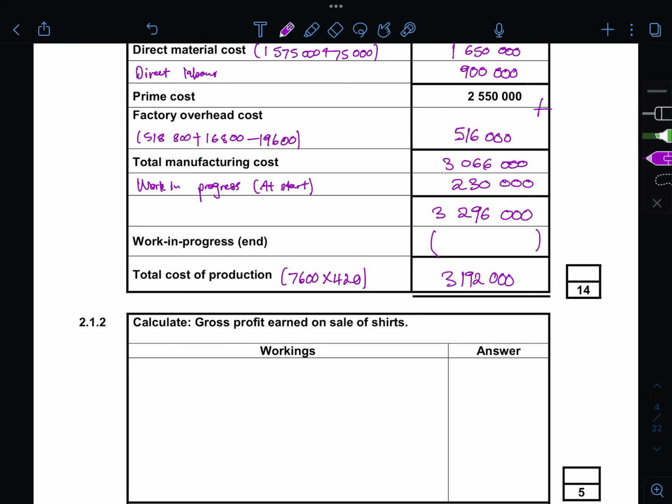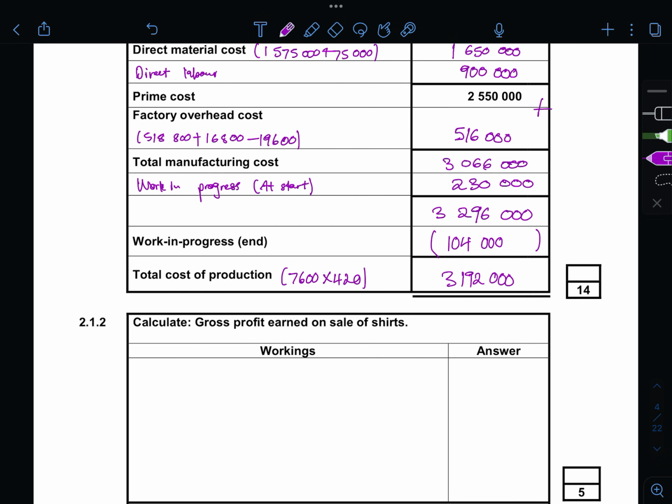Then you can simply subtract this one and get your negative amount, because you can clearly see that this one is less than this one. So that will give you a negative work in progress amount of 104,000.